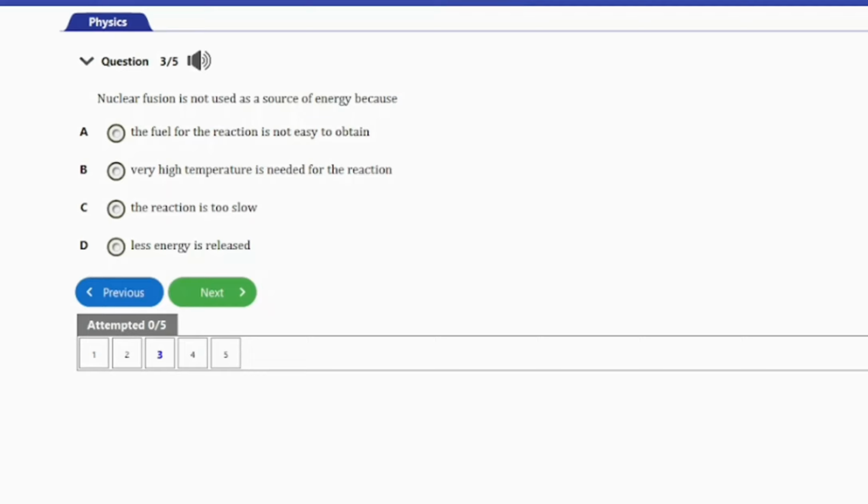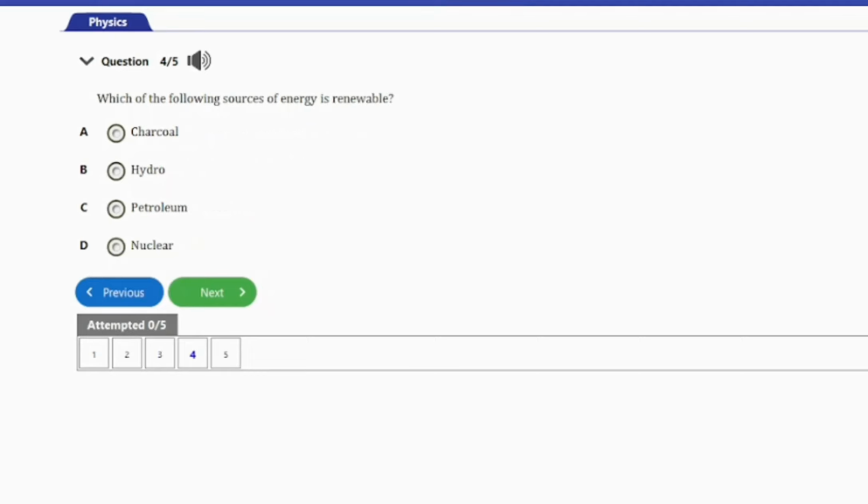So let's go ahead and consider the next question, guys. So that's question number 4 here. It says, which of the following sources of energy is renewable? We have A, charcoal, B, hydro, C, petroleum, D, nuclear. So guys, the answer to this question is option B. That's hydro.